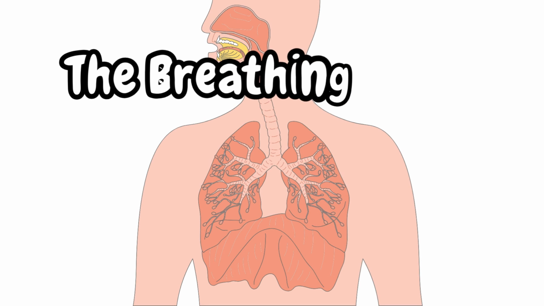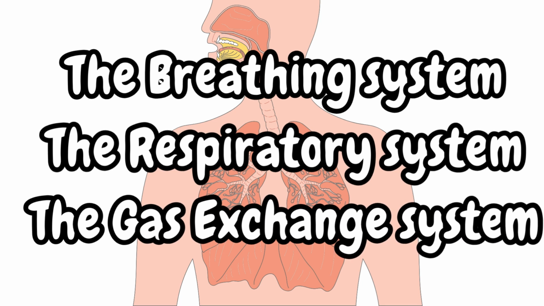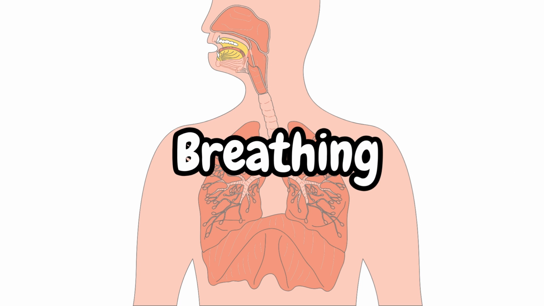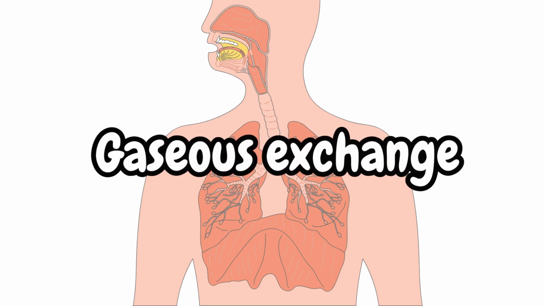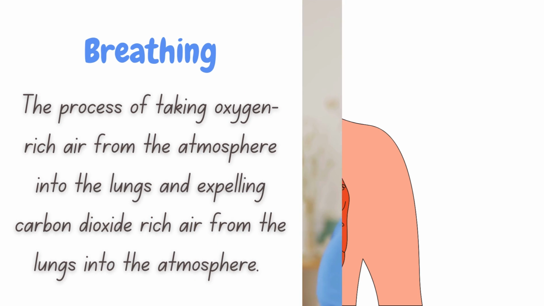The terms breathing system, respiratory system, and gas exchange system all refer to the organ system responsible for inhaling oxygen-rich air and exhaling carbon dioxide-rich air. While these terms are often used interchangeably, it's important to note that breathing, respiration, and gaseous exchange refer to three distinct but complementary processes within the respiratory system.